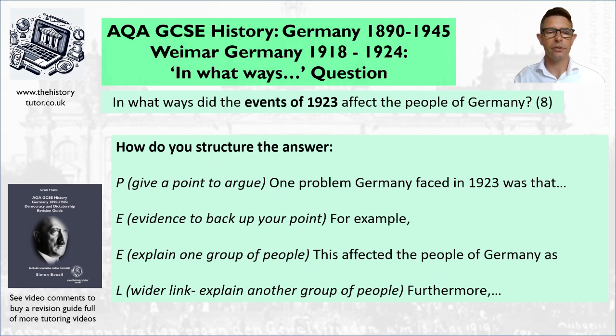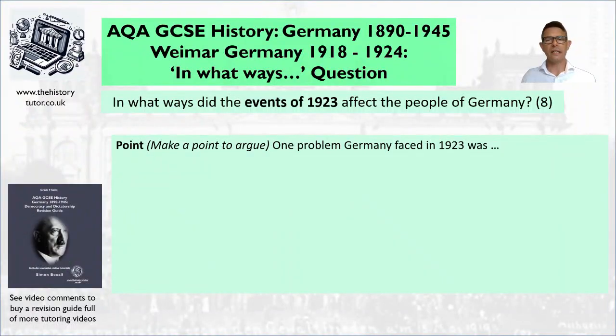Let's give this a go, shall we? So let's work together to try and do this. I'm going to give you a sentence starter. In your revision guide or on paper, you can write down your own answer. I'll show you an example. You don't have to follow my example, but it gives you a sense of what you should be writing. So one problem Germany faced in 1923 was, and remember we're going to be talking about the Ruhr Crisis. How are you going to set up your opening argument then? Pause me now and give it a go.